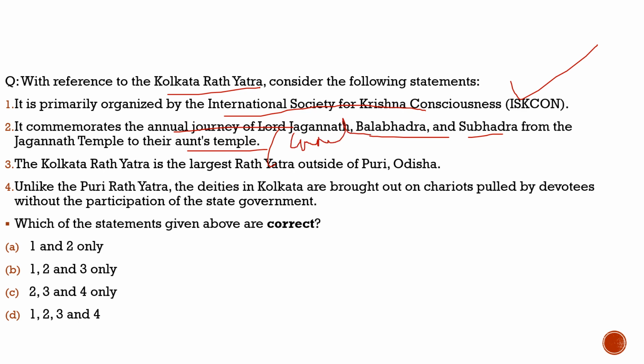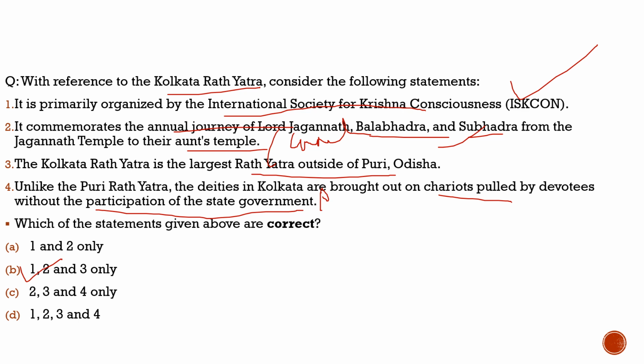Third statement, the Calcutta Rath Yatra is the largest yatra outside Puri, Odisha. 100% correct. Fourth statement, unlike the Puri Rath Yatra, the deities in Calcutta are brought out on chariots pulled by devotees without the participation of the state government. This part is incorrect because participation of state government would definitely be there. So this makes it incorrect. So the correct statements are statement 1, statement 2 and statement 3 only, and from the code given below, the correct code would be option B.